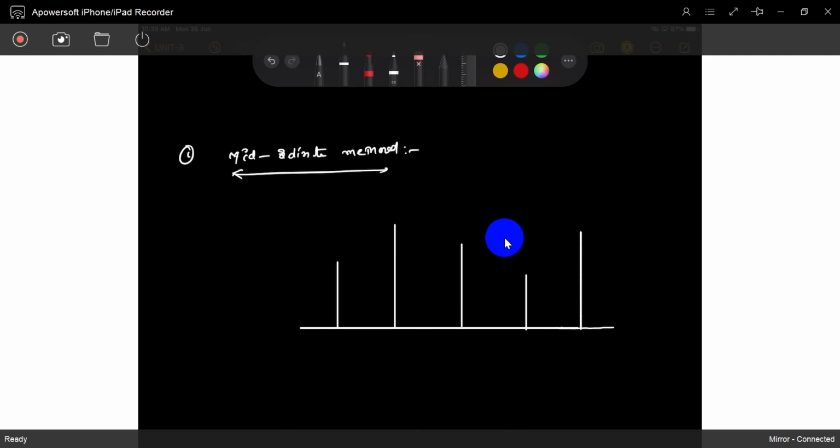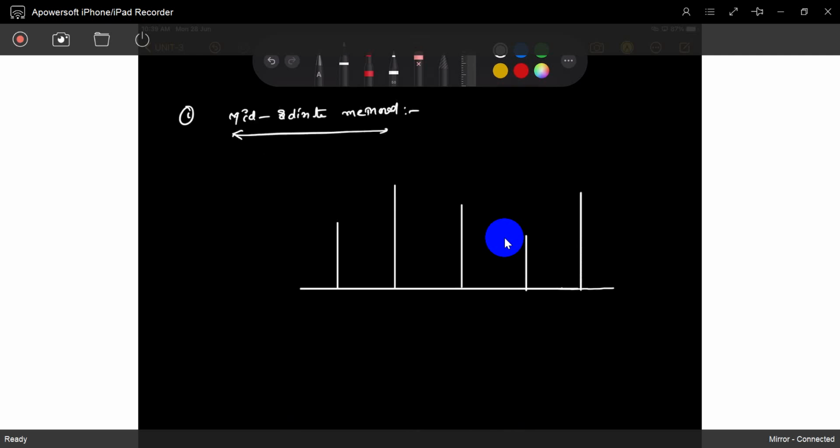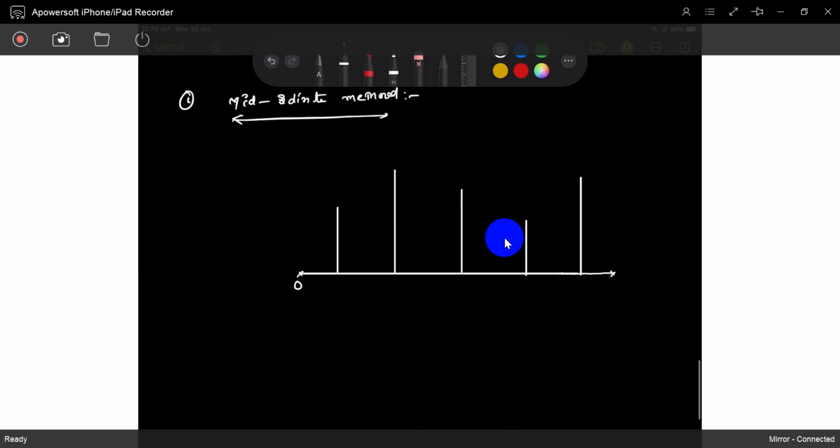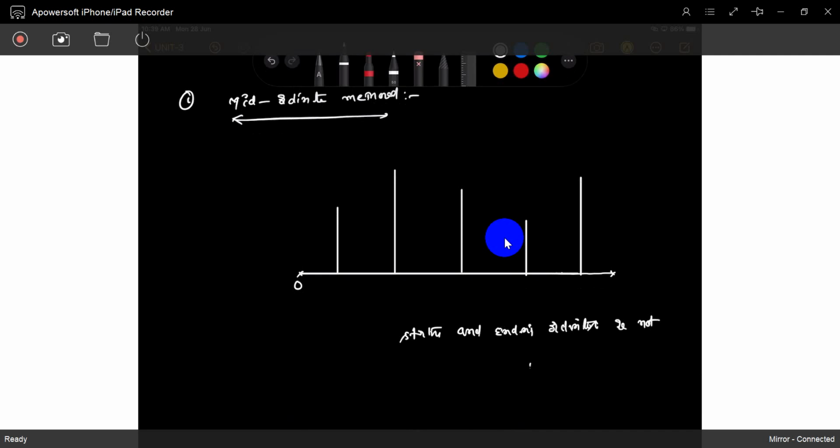So assumption is, see, it is an assumption. This is the starting point, this is the ending point. If the starting and ending ordinates are not in a straight line, not in a regular shape, then we can exclude it.